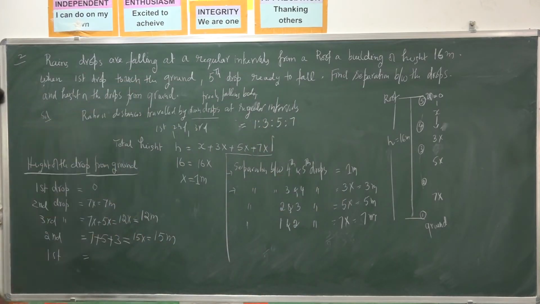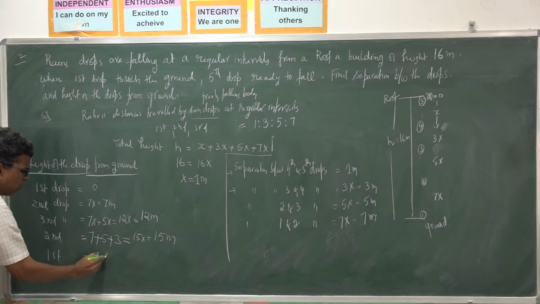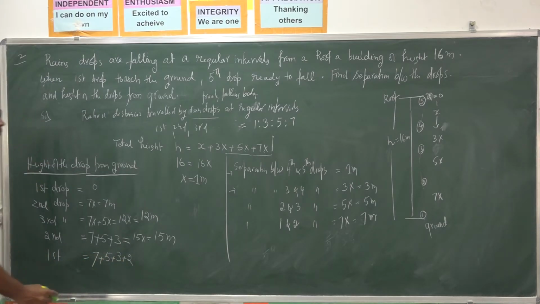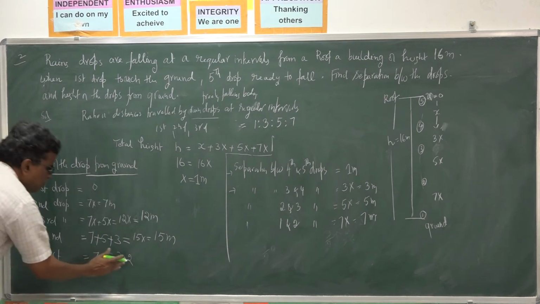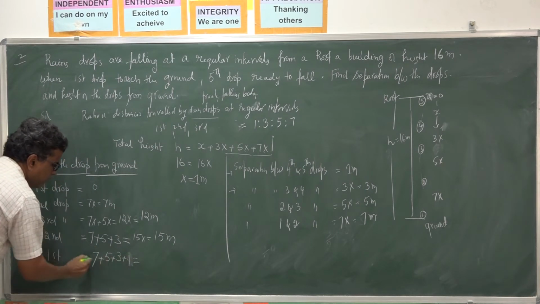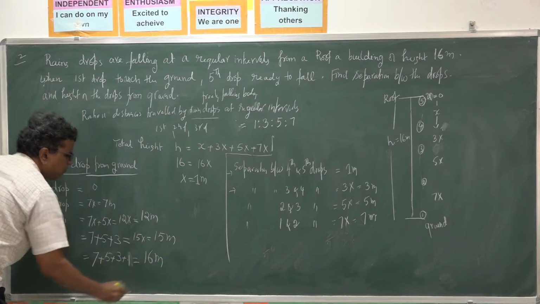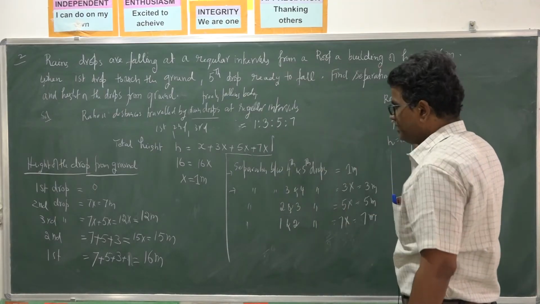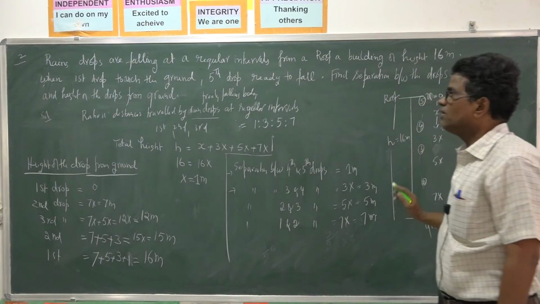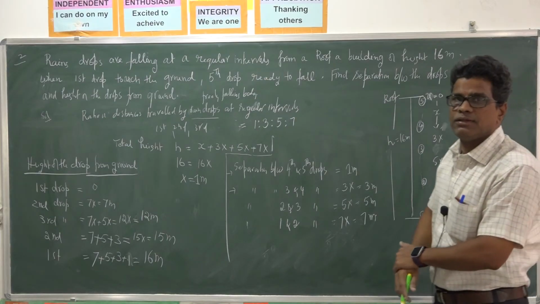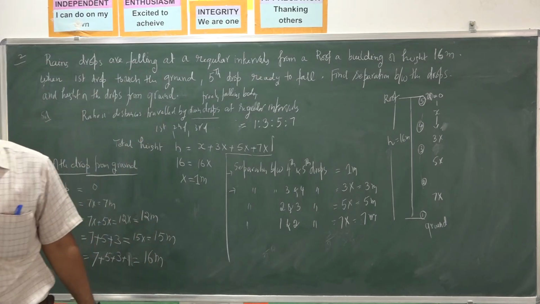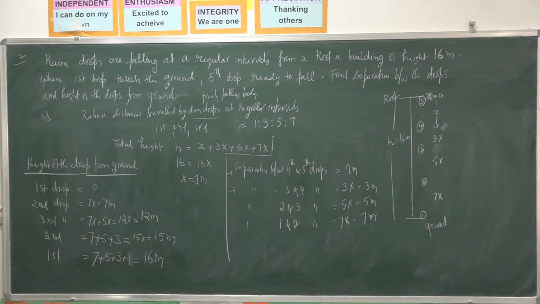Otherwise, you add all this: 7 plus 5 plus 3 plus 1, you will get 16 meters. So the fifth drop is at a height of 16 meters from the ground. Clear? Take this. Next problem.